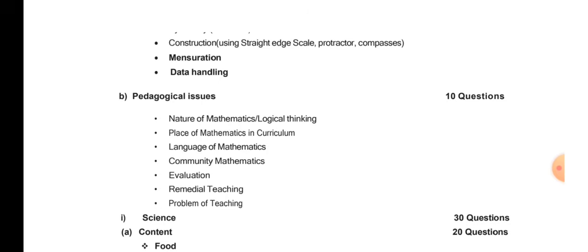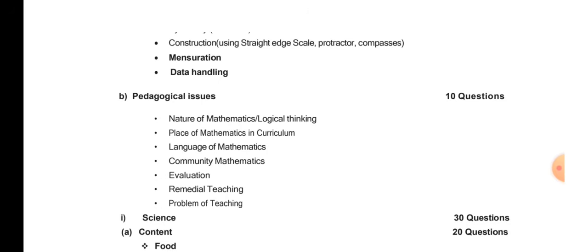Now, the nature of mathematics you have to know, logical thinking you have to be well versed in, then the place of mathematics in curriculum. See, mathematics is involved in all the subjects, be it history, science, geography, politics, English, everywhere mathematics is there, right?